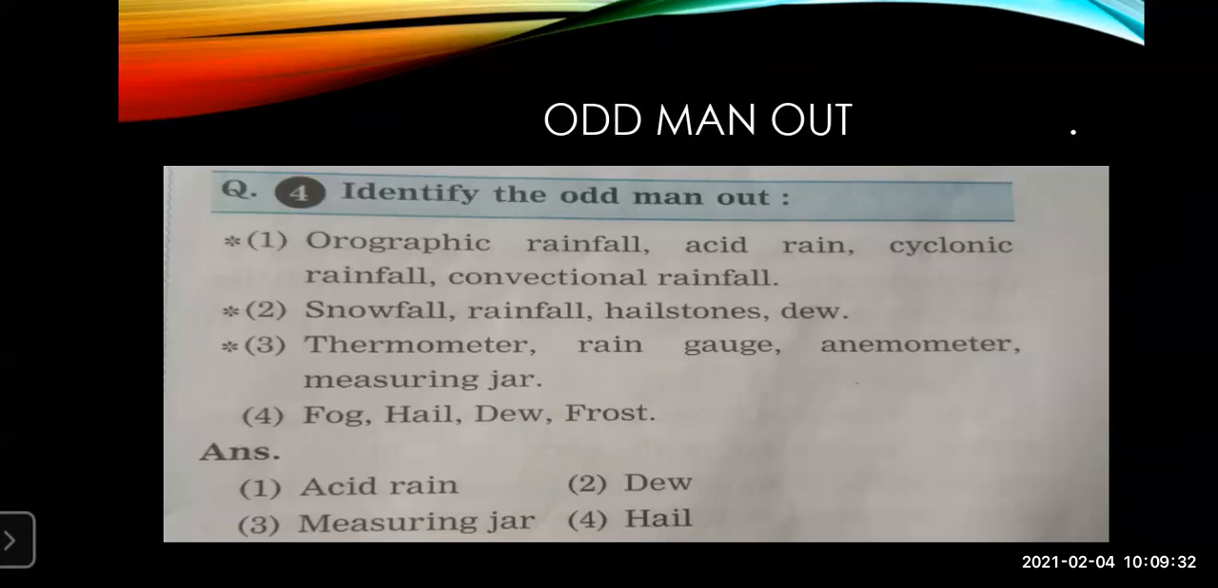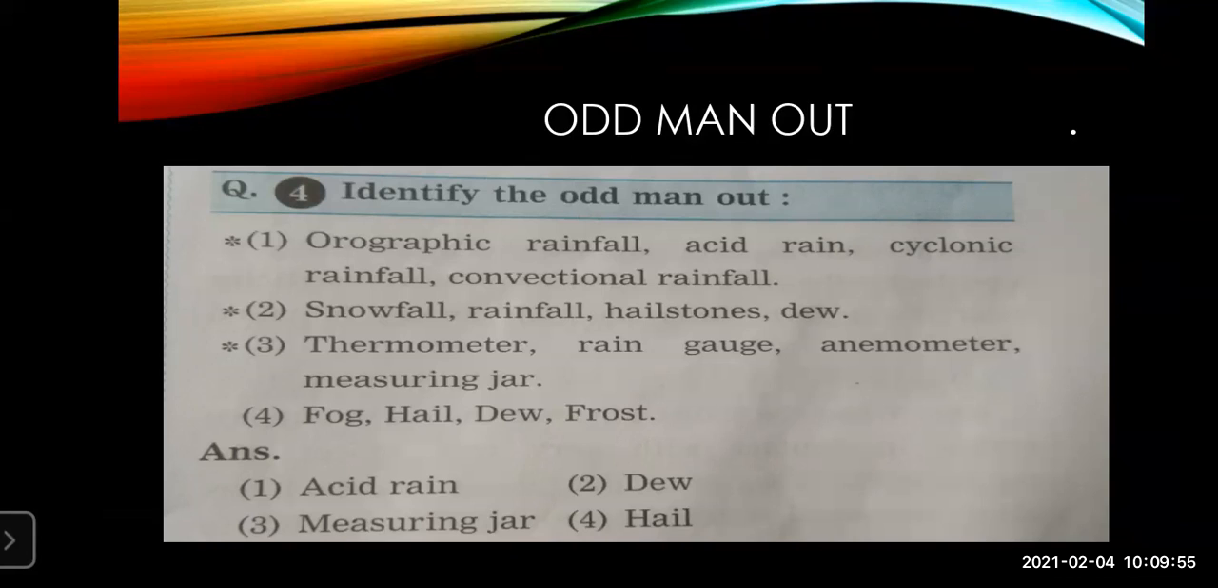Now, in this orographic rainfall, acid rainfall, cyclonic rainfall, and convectional rainfall, these are all concepts you must have studied in the lesson. So, which is the odd man out over here? Acid rainfall. Acid rainfall comes out of pollution. So, the answer is also given over there.